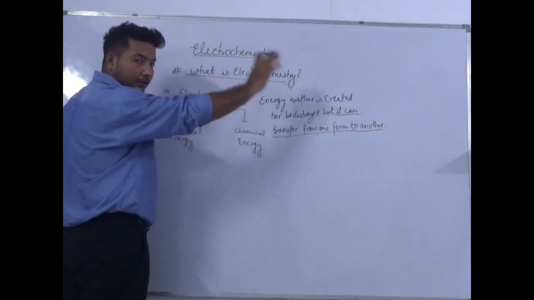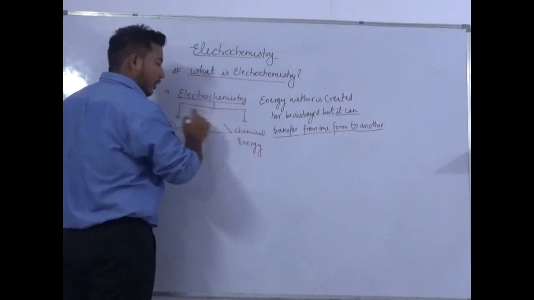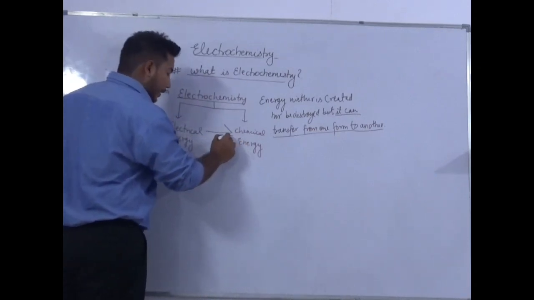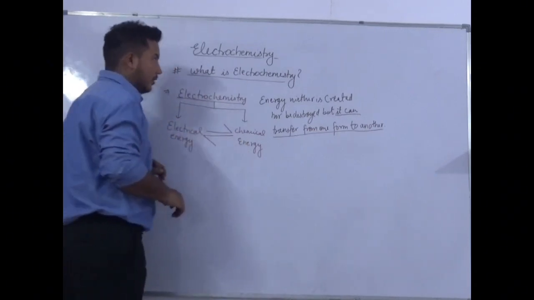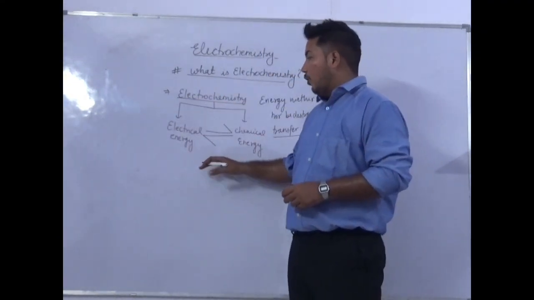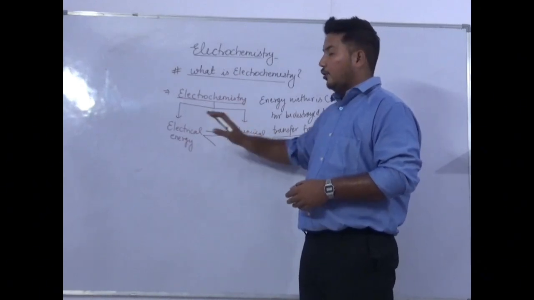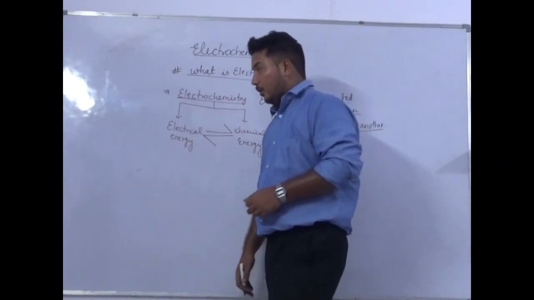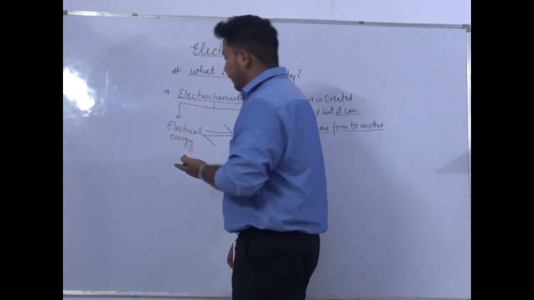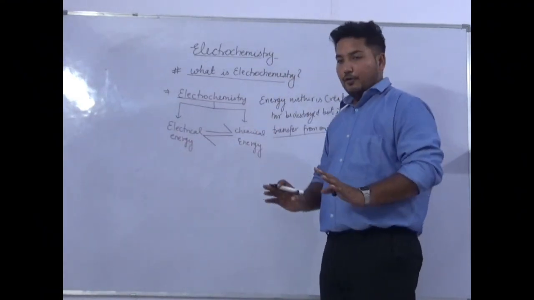So in this whole chapter we will discuss electrical energy to chemical energy conversion and chemical energy to electrical energy conversion. This whole chapter is based on how we can change electrical energy to chemical energy and chemical energy to electrical energy. So the branch of chemistry which deals with the study of this conversion is known as electrochemistry.